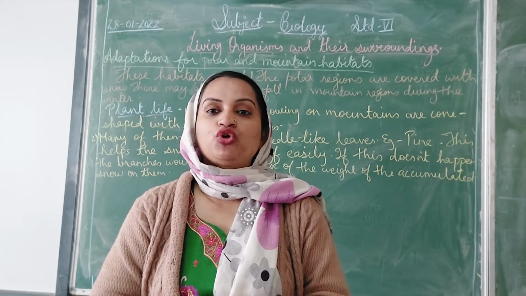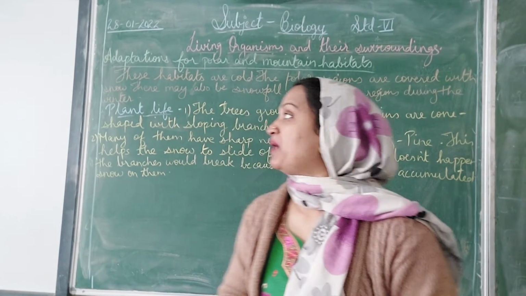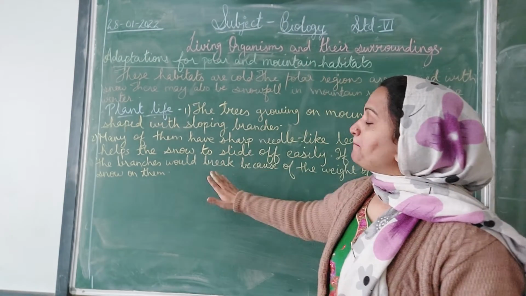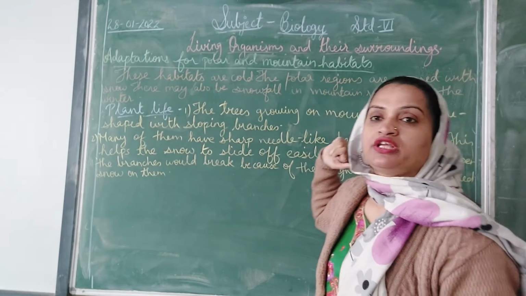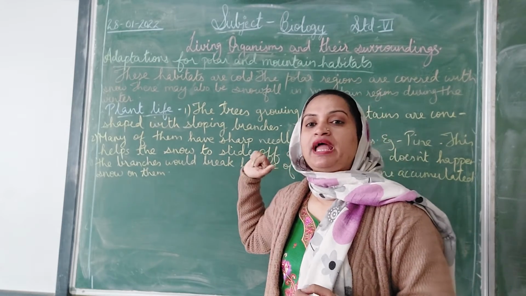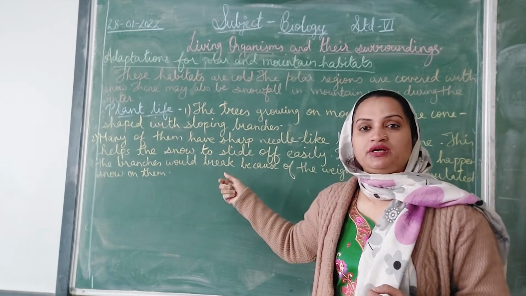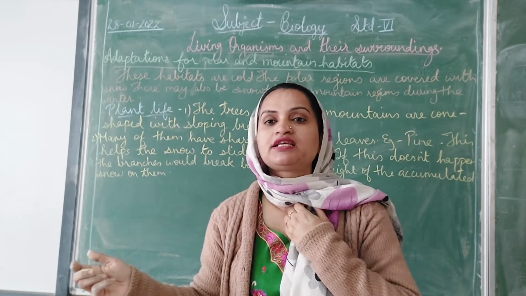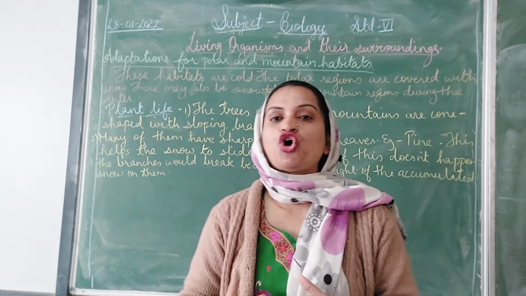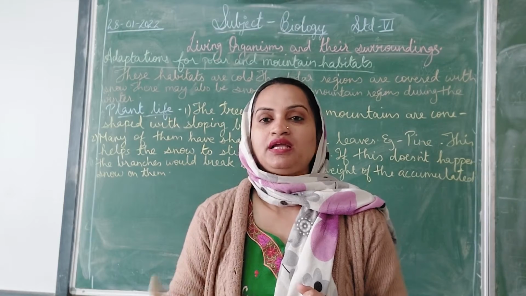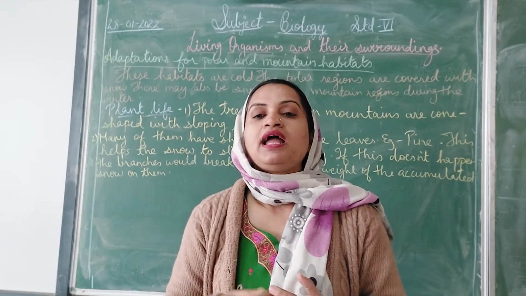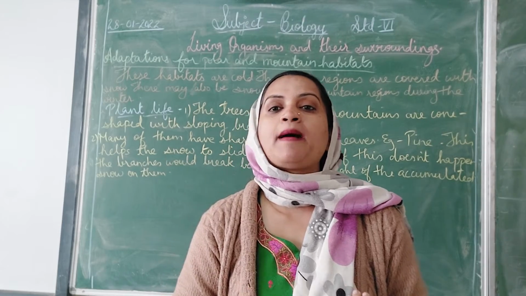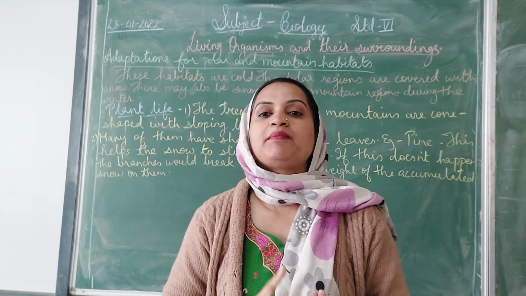The type of questions that would be asked from this part is: what are the adaptations for the plant life in the polar or the mountainous habitats, which I taught a few minutes back. And also: what are the adaptations of the animals of the desert area? Many questions will be asked from there, like what is the use of the hump of the camel.